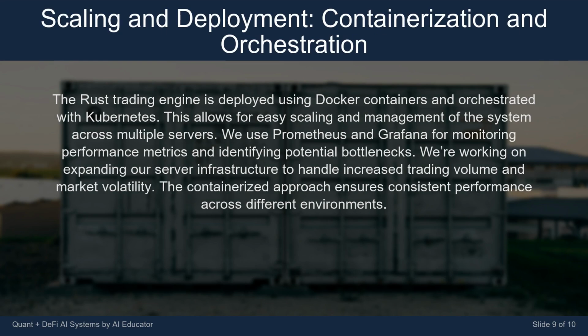The Rust trading engine is deployed using Docker containers and orchestrated with Kubernetes. This allows for easy scaling and management of the system across multiple servers. We use Prometheus and Grafana for monitoring performance metrics and identifying potential bottlenecks. We're working on expanding our server infrastructure to handle increased trading volume and market volatility. The containerized approach ensures consistent performance across different environments.